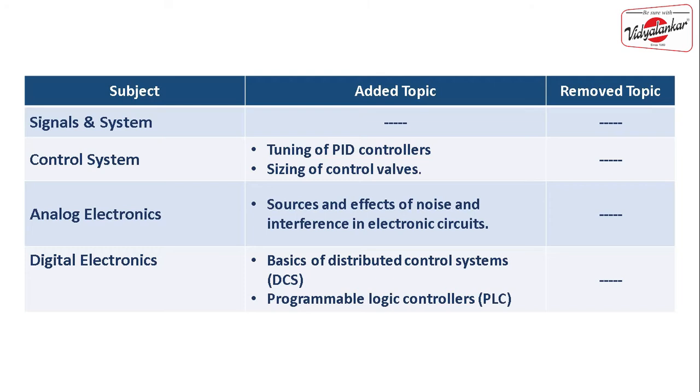The second thing that we are having is the sizing of control valve. Basically in industry we are having various liquids moving from one place to another place, and sometimes we need to control the flow of fluid. To control the flow of fluid, we need to use automatic control valves. Depending upon the flow rate, we need to increase or decrease the size of valves. Apart from that, depending upon the flow rate at which the fluid is moving, there might be erosion inside a control valve. So there are two three formulas based on which we select the size, and in that we consider how much is going to be the flow rate and how much is going to be the erosion of a control valve, and based on that we calculate the size of control valves.